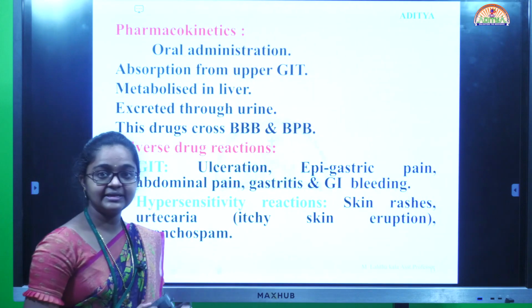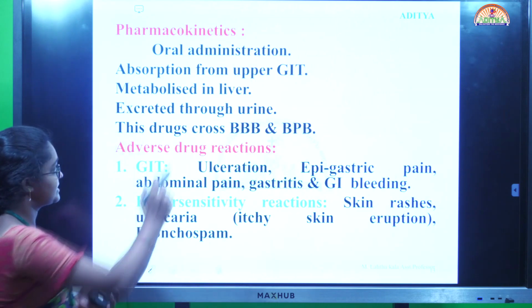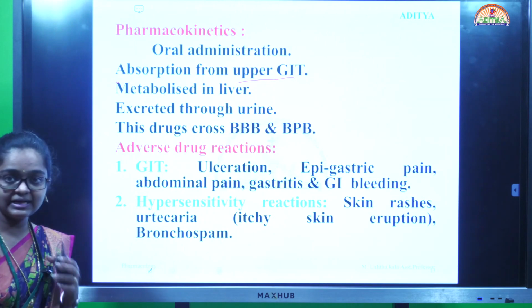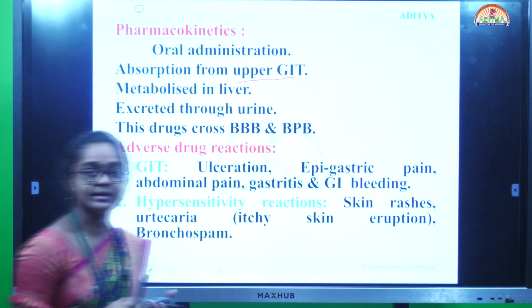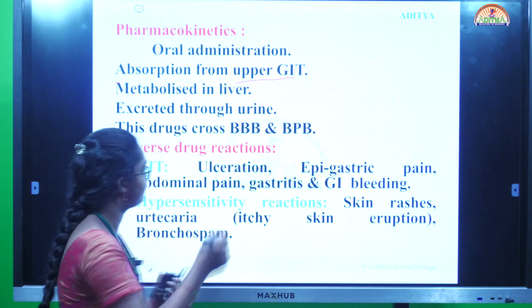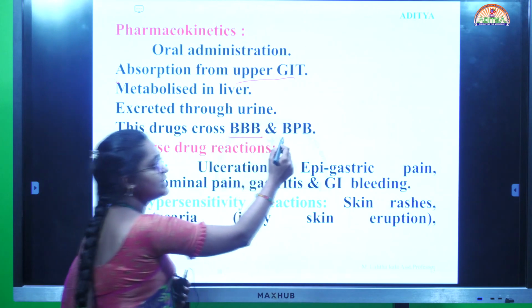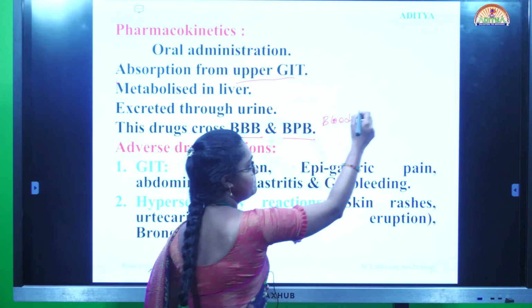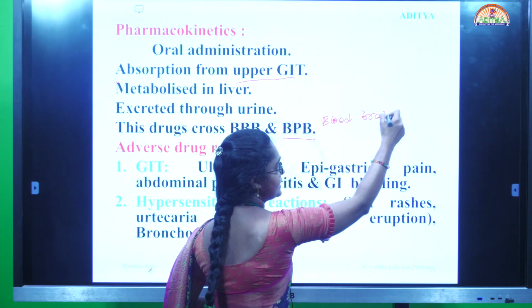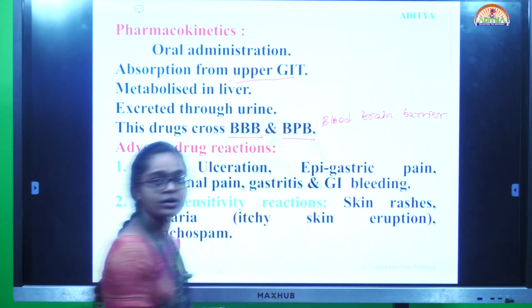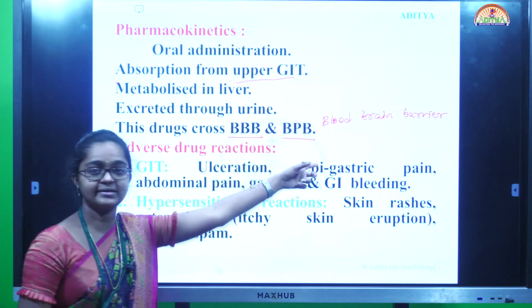Next, pharmacokinetics: oral route of administration, absorption from the upper GIT, metabolized in the liver, excreted through urine. Aspirin crosses the blood-brain barrier and the blood-placental barrier.